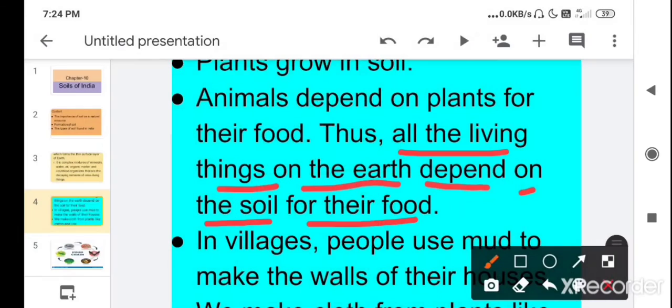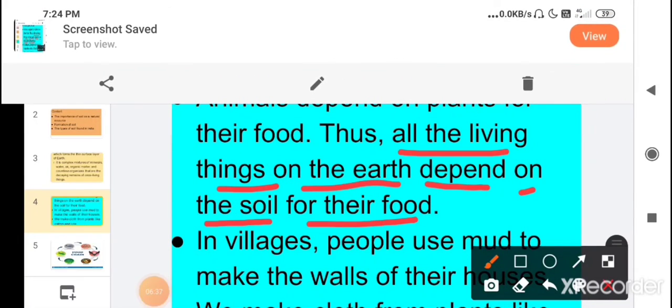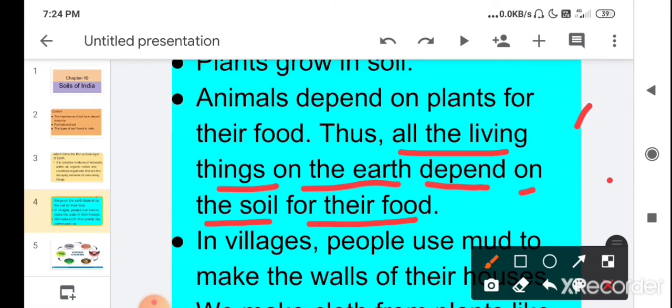They all depend on each other for food. So if one is absent, then the others will not get their food. Same as the soil is most important, because plants, who are producers, grow in soil. So soil is important for all the living things, because they depend on the soil for their food.